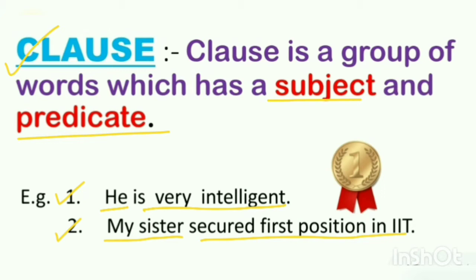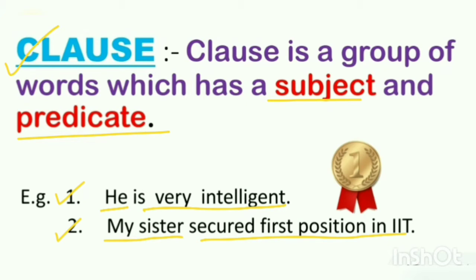As I have already taught you about sentence and phrase in the previous videos, let's have a quick recap. Sentence is a group of words with subject and predicate which makes complete sense. Phrase is also a group of words but without a subject and a verb. Note down a few key points here.